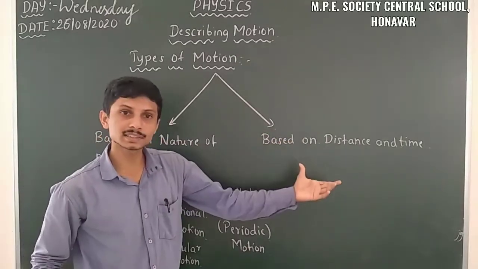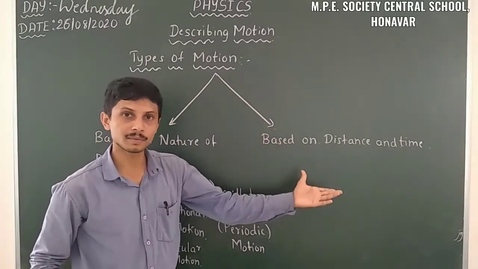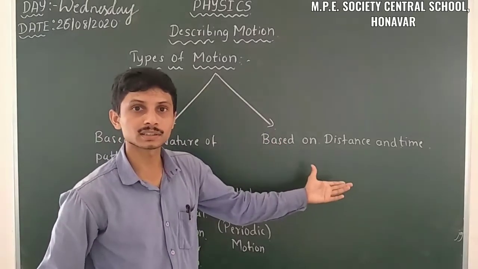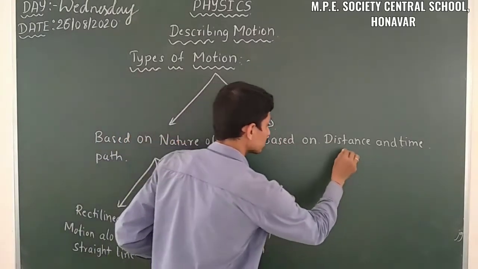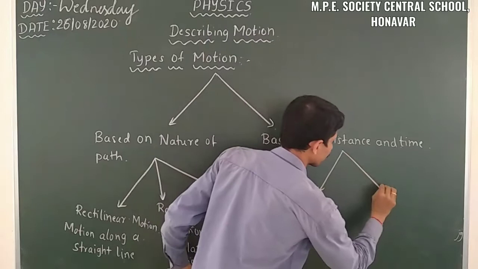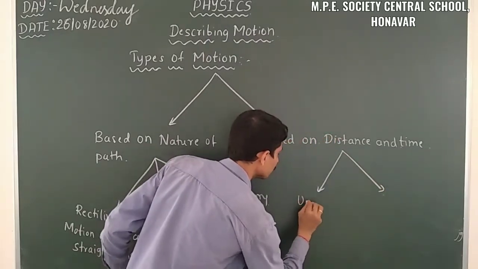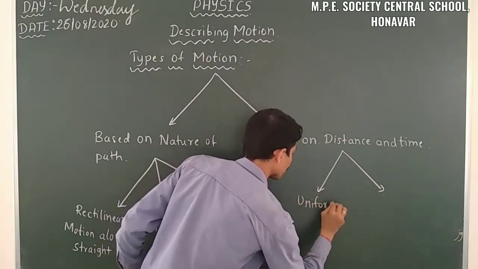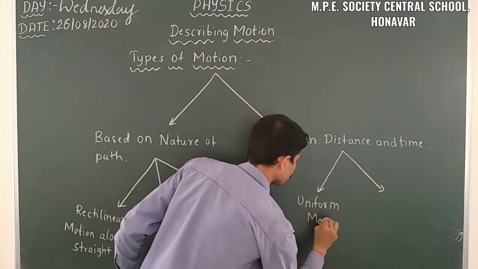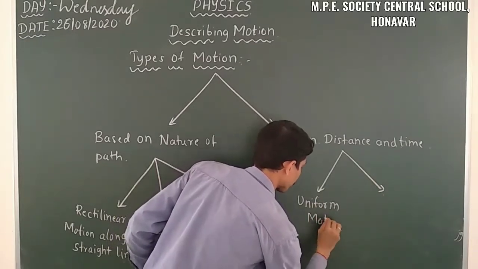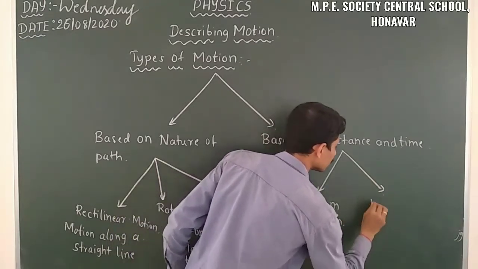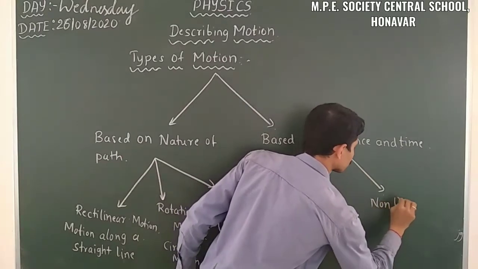Again, based on distance traveled and time, there are two categorizations of motion: one is uniform motion, another one is non-uniform motion.